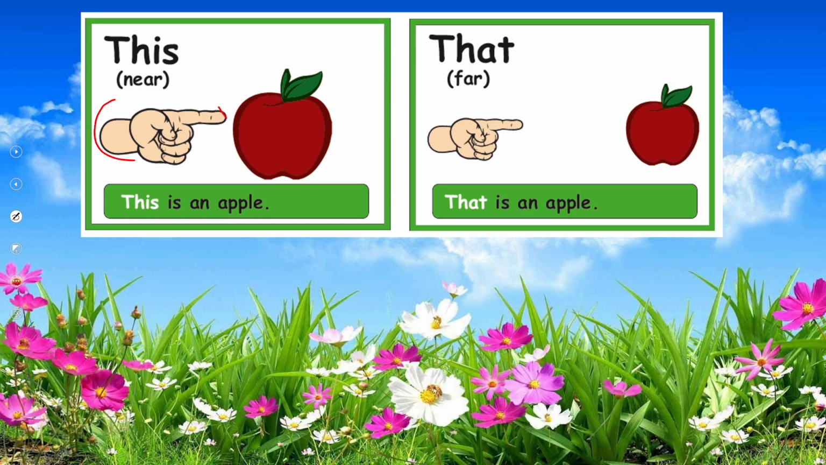You can see that this is an apple. It is near, and it is a singular thing. Next, that is an apple. Now you can see that there is a gap, a distance, and the apple is away from the person pointing. That one is pointing, and this apple is away from him, and singular also.